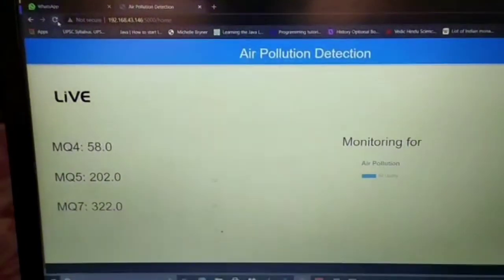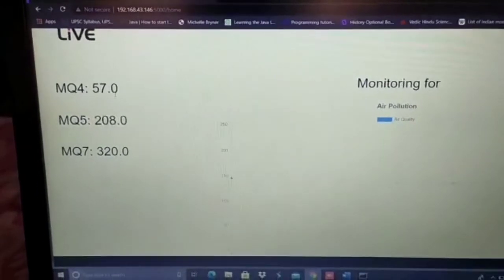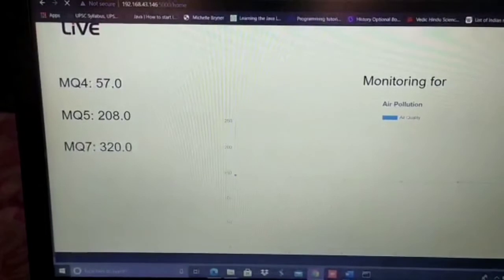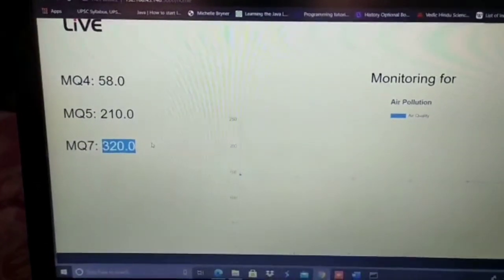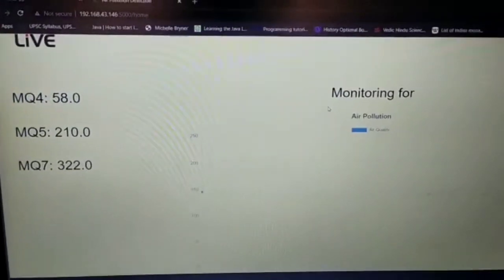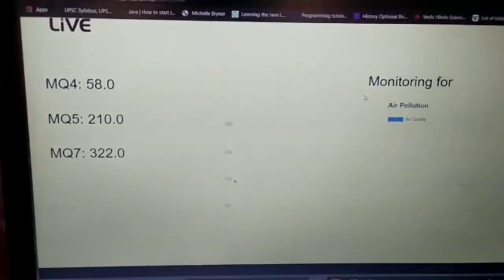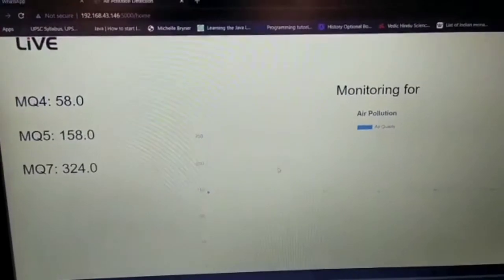Then we can see we are getting the live output which we are getting on the LCD screen. At the same time we can see the output in our command prompt also.